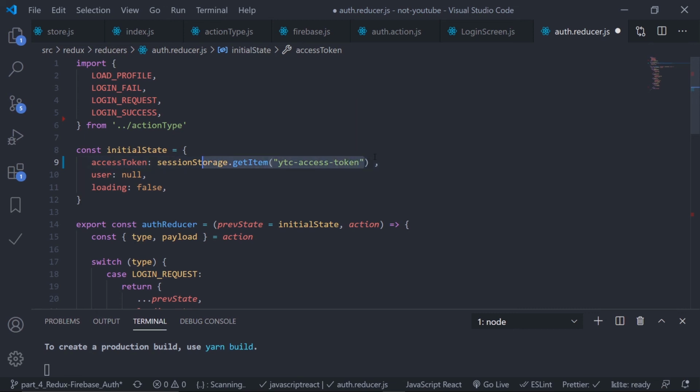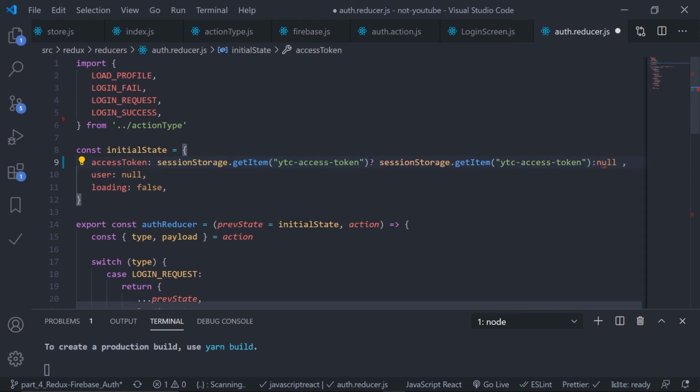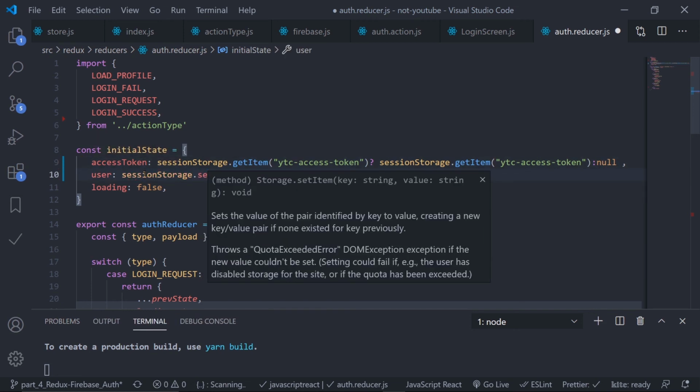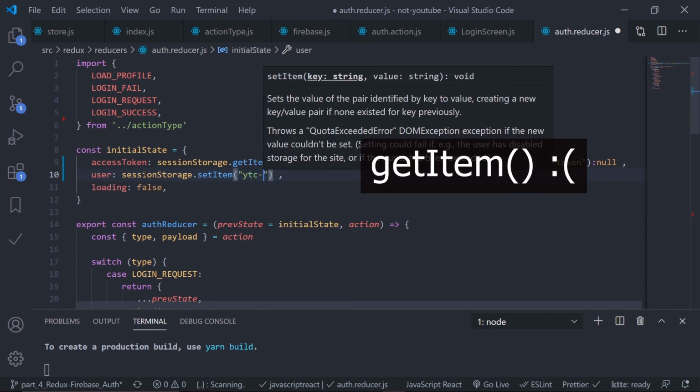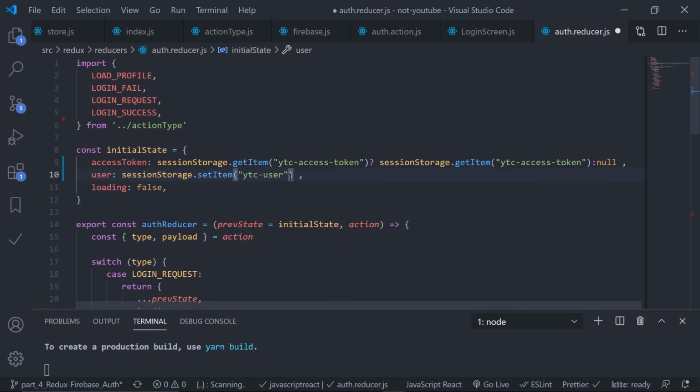So if this is not null, I'll just store this. So just copy this one more time. So if this is not null, I'll just put this in my access token, and if this is null, then null. And then same for the user, sessionStorage.setItem, and the name of the key was user. So if the user is in my session storage, I'll just get that value and parse that and then put it into user. So sessionStorage.setItem, and now JSON.parse, because the value is in the stringified state, right? Okay, and then null.